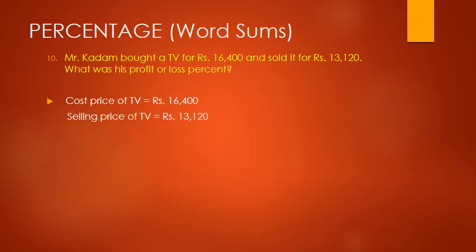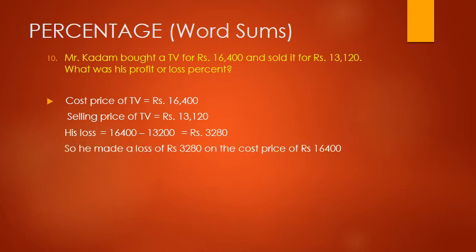Selling price of TV is equal to rupees 13,120. Now children, as we can see that the selling price is less than the cost price, so his loss is equal to rupees 16,400 minus rupees 13,120, which is equal to rupees 3,280.